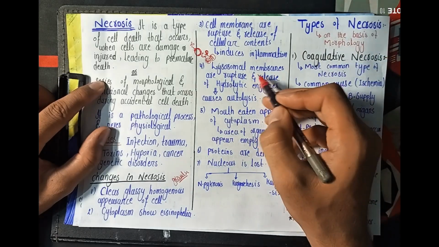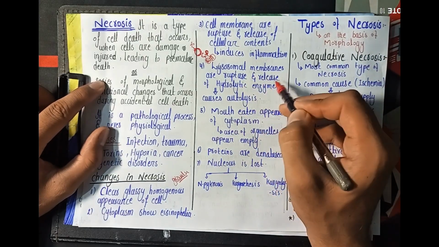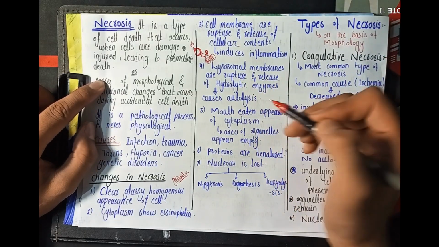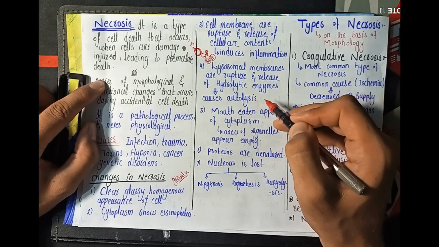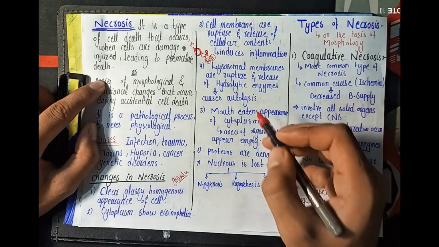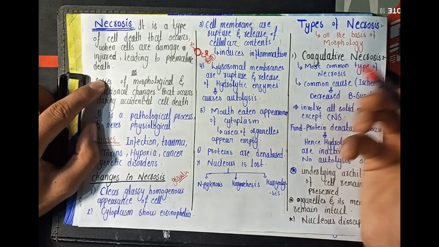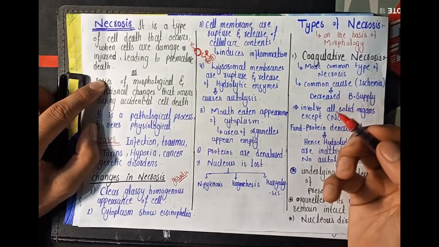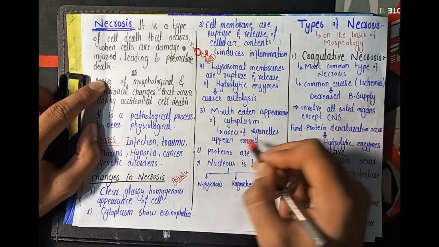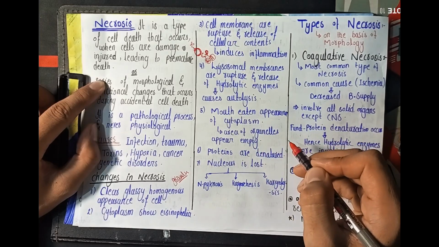इस तरह हमारे साथ जो lysosomal membrane है they are also ruptured and there is release of the hydrolytic enzymes आकर which causes autolysis. ठीक है, and due to the action of the hydrolytic enzyme, the lysosomal enzyme, there is a mouth-eaten appearance of the cell, and the areas of the organelle appear empty.